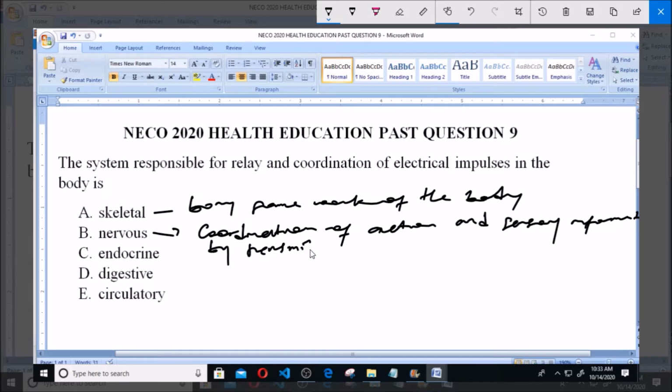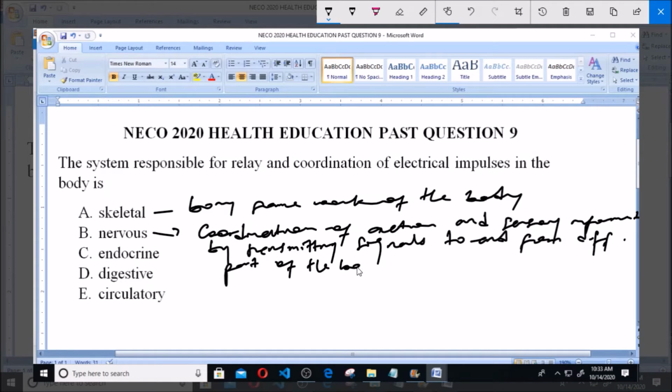By transmitting signals to and from different parts of the body. So this is the function of the nervous system. It simply means that the nervous system transmits electrical impulses. This signal here refers to electrical impulse.